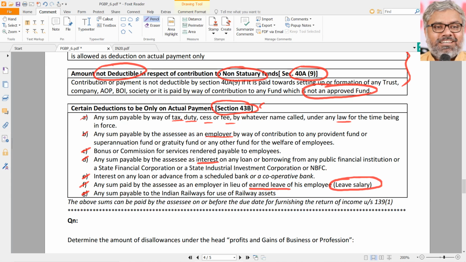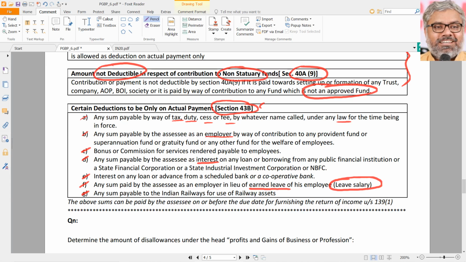If interest is payable on any loan or borrowing taken from any public financial institution, state finance corporation, state industrial investment corporation, non-banking finance companies, any scheduled bank or even a cooperative bank, everything is there. So if any interest is payable to a bank, a cooperative bank, a state finance corporation or any other public financial institution, then interest is allowed as deduction only on payment basis. That is also another point to be noted under 43B.